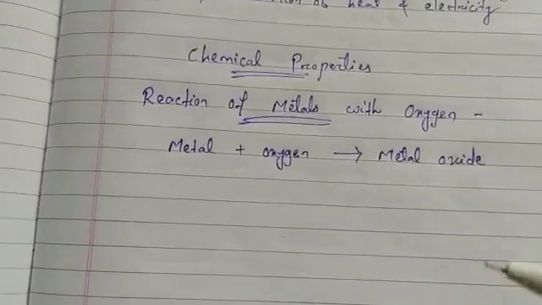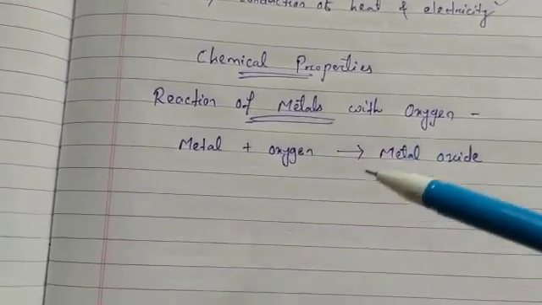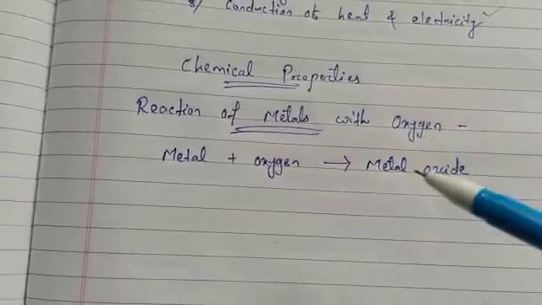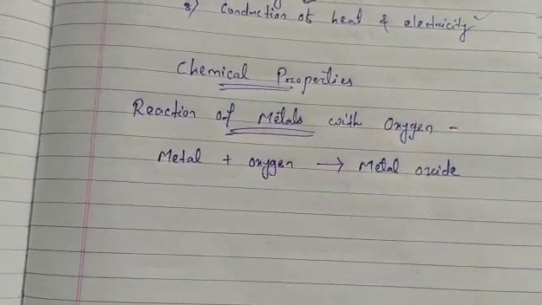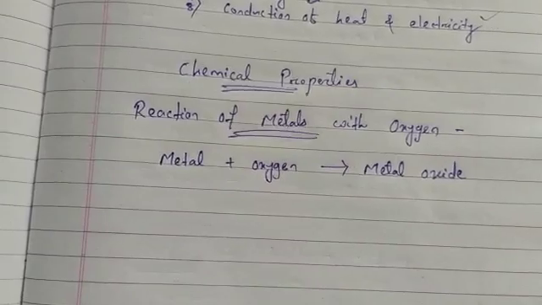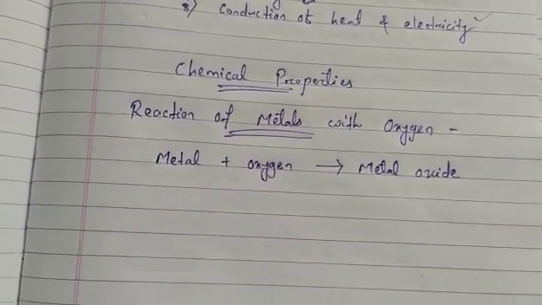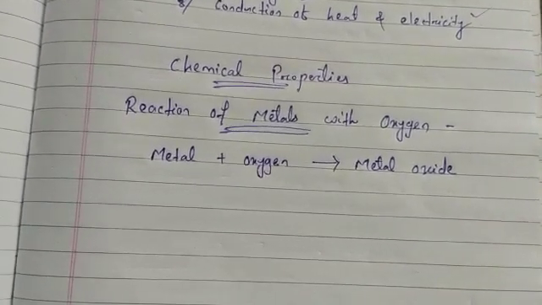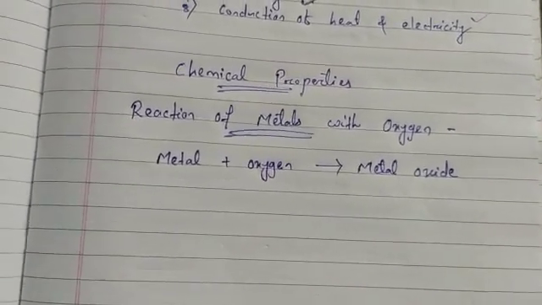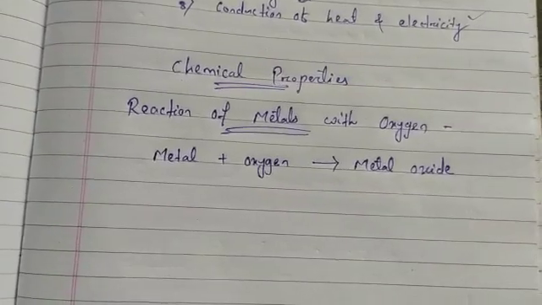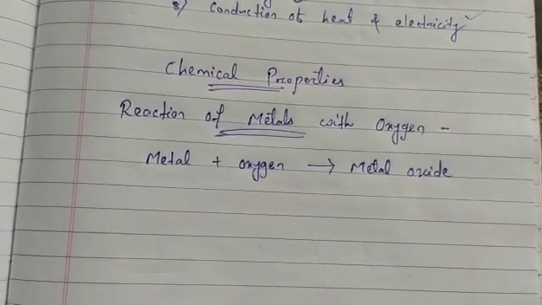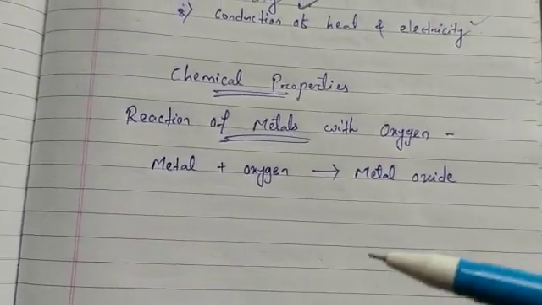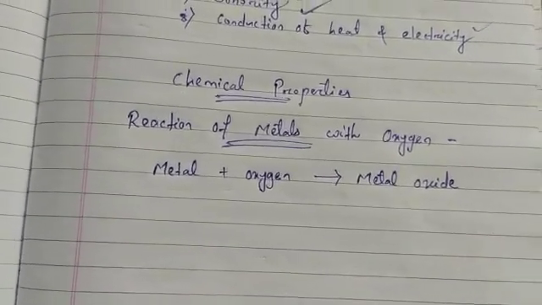Almost all metals react with oxygen, or combine with oxygen, to give metal oxide. For example, we have already studied in the previous lesson that magnesium burns in air with a dazzling white flame and gives magnesium oxide. Similarly, when copper is heated in air, it combines with oxygen to form copper oxide. Aluminium forms aluminium oxide.